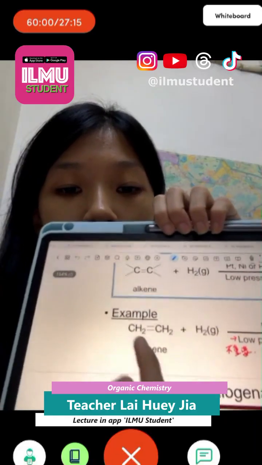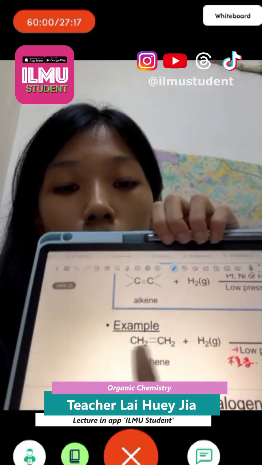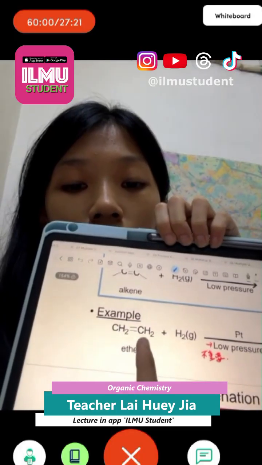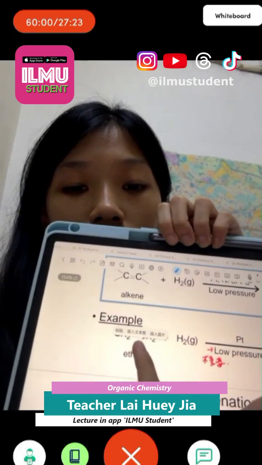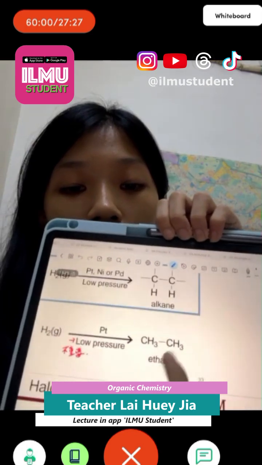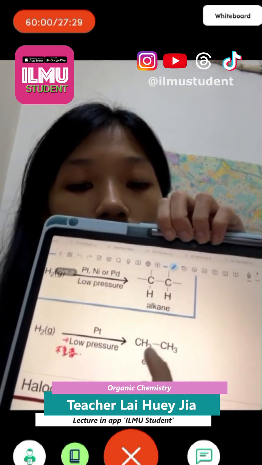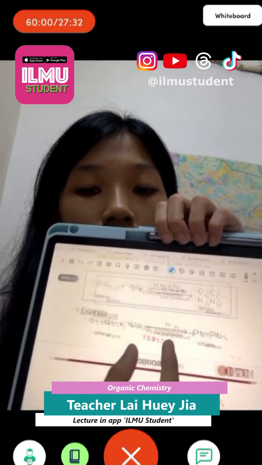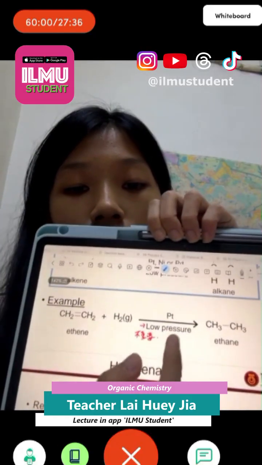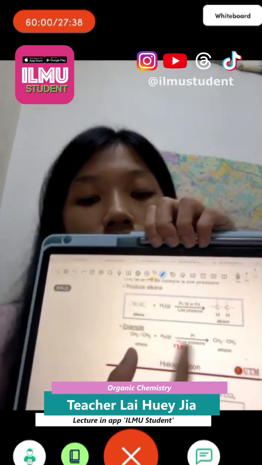So here CH2, this is ethene with 2C. So we will break this double bond, adding one H here, adding one H here, forming ethane. So the double bond will disappear. The low pressure is not important. Focus on the H2 and also the catalyst only.